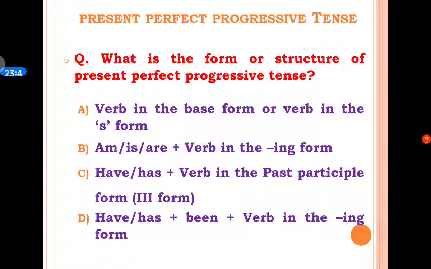B option is am, is, are plus verb in the ing form. C option is have, has plus verb in the past participle form or verb in the third form. D option is have, has plus been plus verb in the ing form.